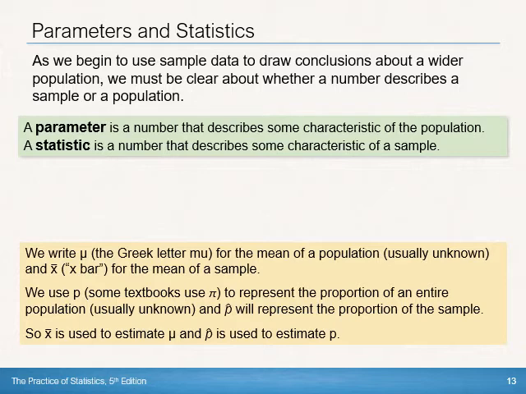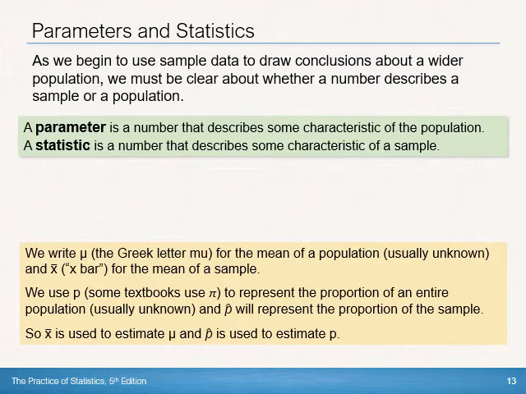All right, and then sometimes we aren't interested in the mean, but instead we're interested in proportions. So for example, I might want to know the proportion of Montclair voters who voted for Donald Trump. I would probably never know the true proportion of voters in our population of Montclair voters who voted for Donald Trump. But we would use a lowercase p to represent it. Now, I said Greek letters, so some places use the Greek letter pi to represent the population proportion.